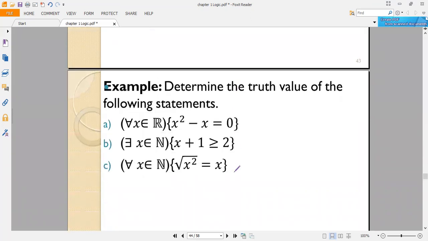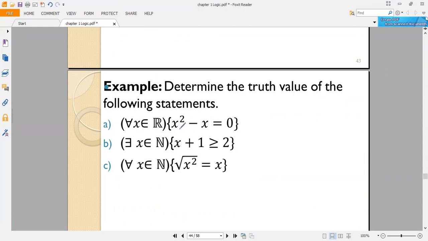The next one is: determine the truth value of the following statements. For all x, an element of real numbers, x squared minus x is equal to 0. To prove that this statement is false, we should find a counterexample where x squared minus x is not equal to 0.